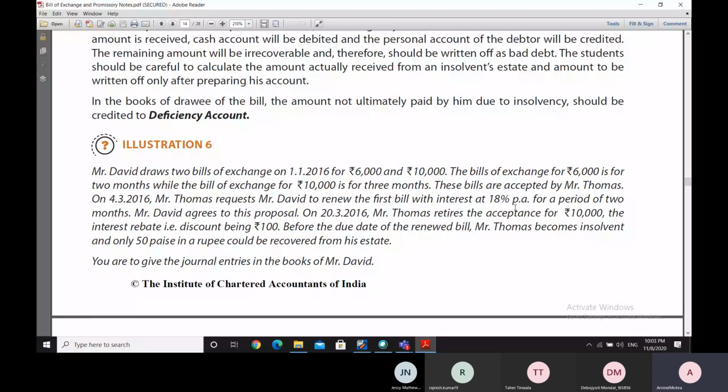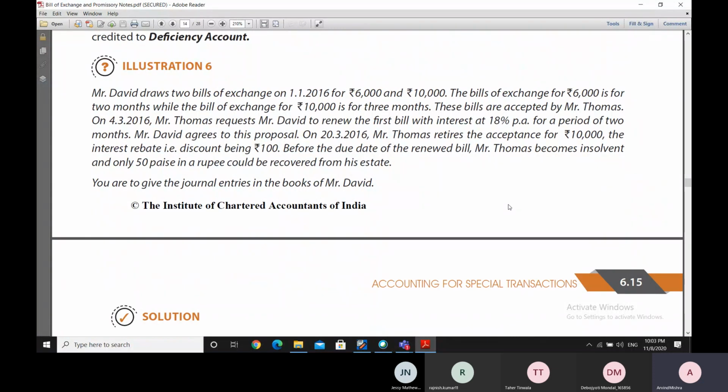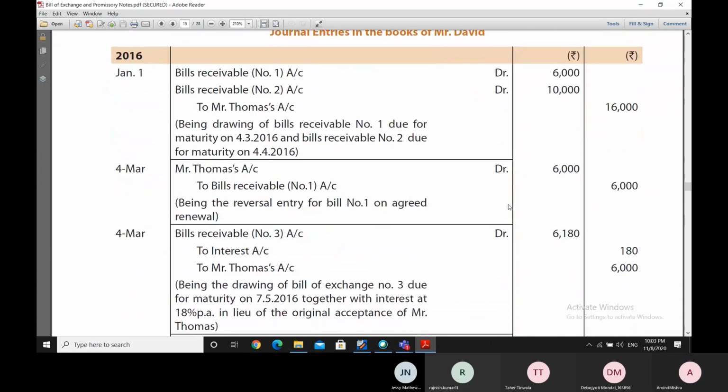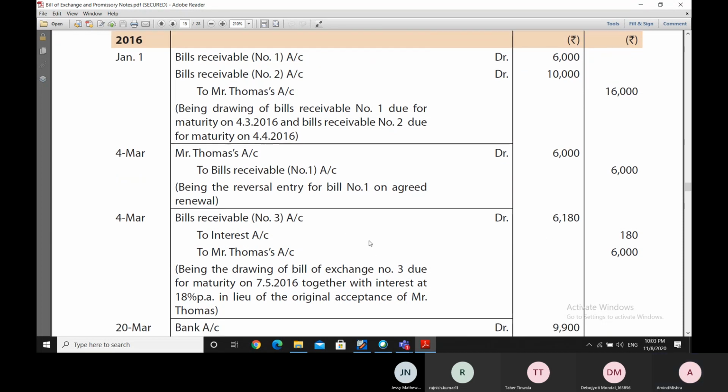So 18% per annum means that 1.5% per month, which means that this is for 2 months, so 3% of 6,000 should be taken here. So 3% of 6,000 is 180 rupees, and therefore a fresh bill is generated.